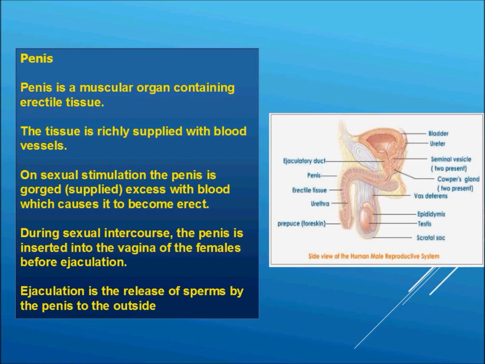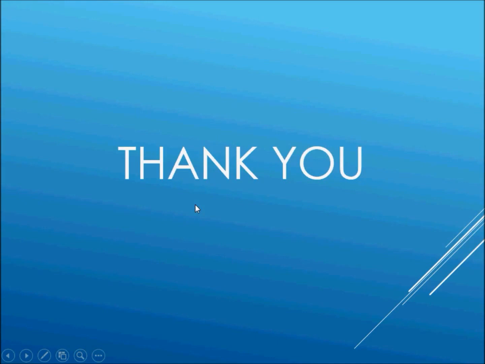And for making a woman pregnant, this penis ejaculates sperm into the female body, that is the vagina, where sperm goes and meets with the ovum, and thus it fertilizes it and forms a zygote. So ejaculation is a release of sperm by the penis to the outside. Okay, so this was all about the male reproductive system.